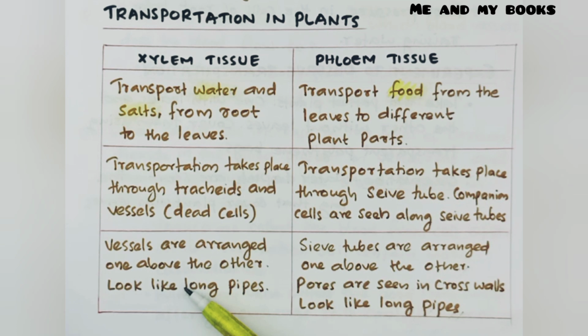In xylem tissue, vessels are arranged one above the other, looking like long pipes. Xylem vessels are arranged one above the other. In phloem tissue, sieve tubes are arranged one above the other. Pores are seen in the cross wall. It also looks like a long pipe.